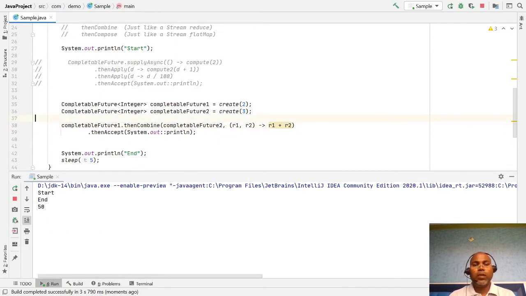Here you notice that this is the first completable future with the two arguments, 2 multiplied by 10, 20. This is the second completable future with 3 multiplied by 10, that is 30.